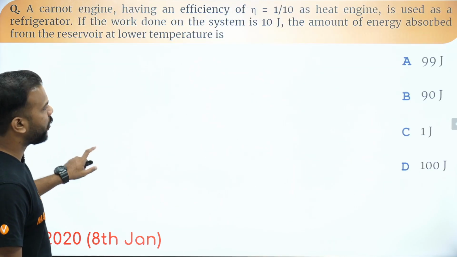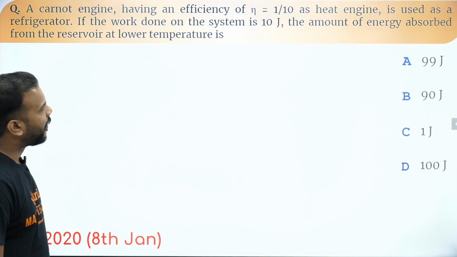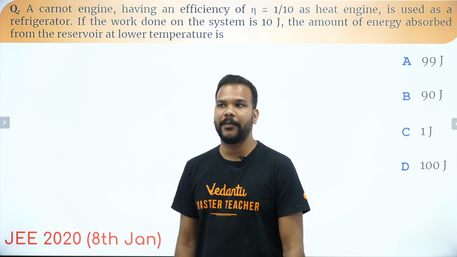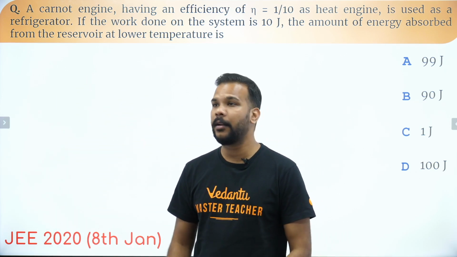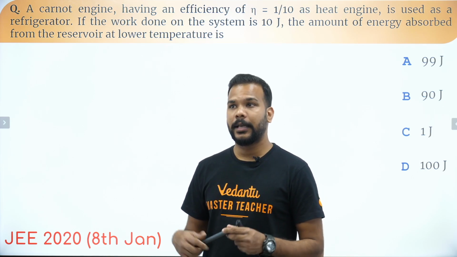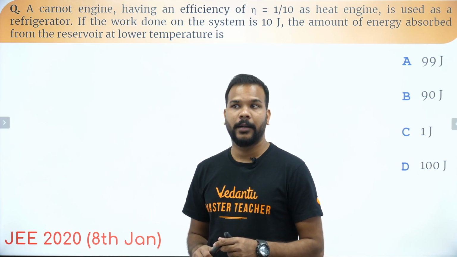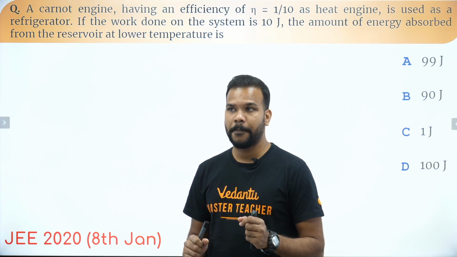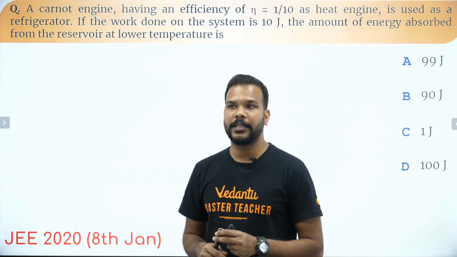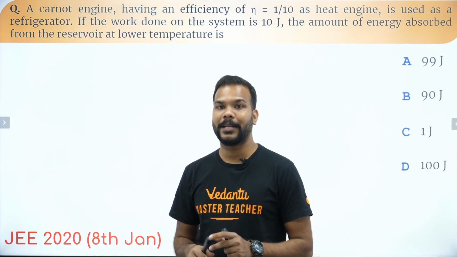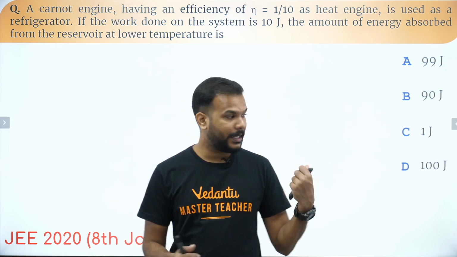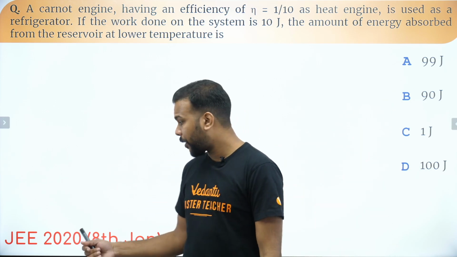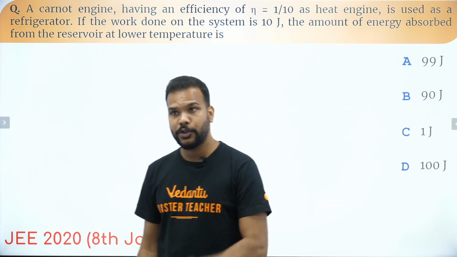Okay, guys, moving on to the next one. And this one is relatively easy, by the way. What does this say? This says that a Carnot engine having an efficiency of 1 by 10 as heat engine is used as a refrigerator. So if the work done on the system is 10 joules as the engine, then the amount of energy absorbed from the reservoir at the lower temperature is how much? So what you see here are the options 99, 91 and 100 joules. Question from 8th of January, JEE 2020.